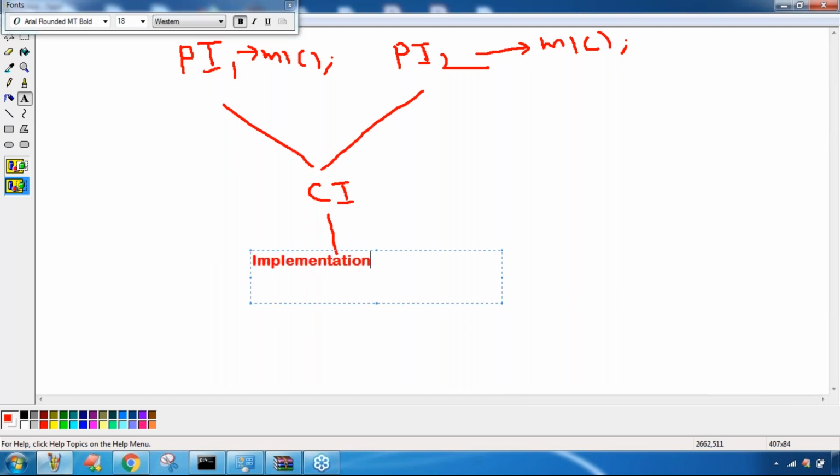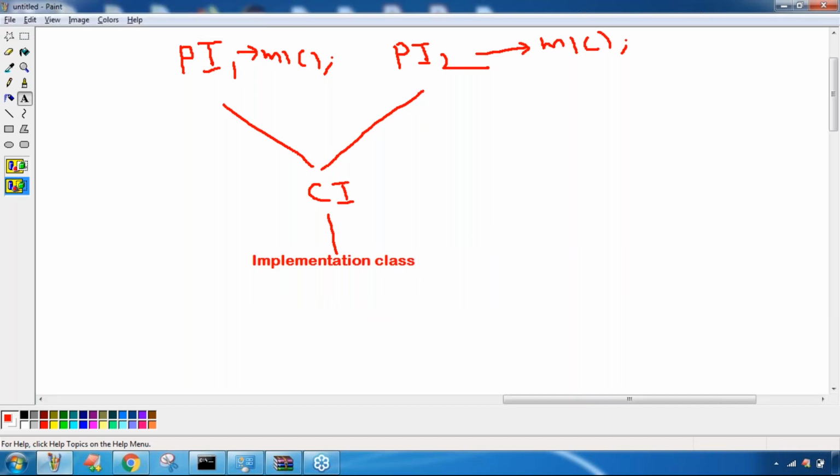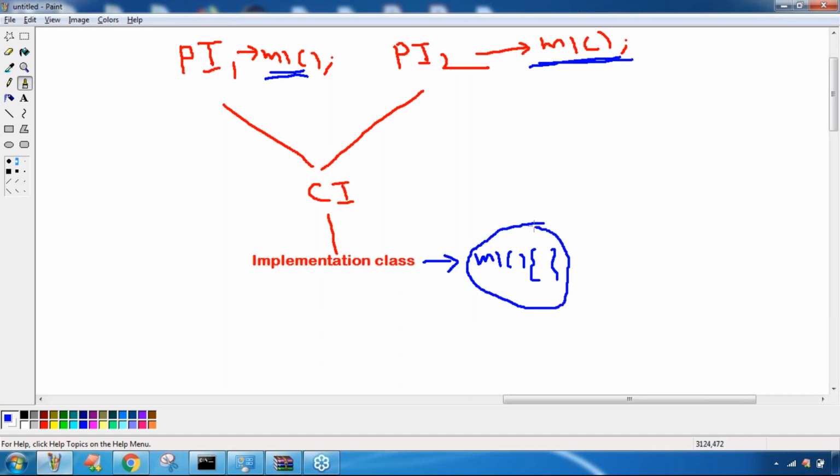For the implementation class, we are never going to get any ambiguity problem. What is the reason for that? Interface methods have only declaration but not implementation. Who is responsible for providing the implementation for this M1? The implementation class is responsible to provide the implementation. Even if multiple method declarations are there, the implementation is only one. That's why we never face an ambiguity problem in the case of interfaces.